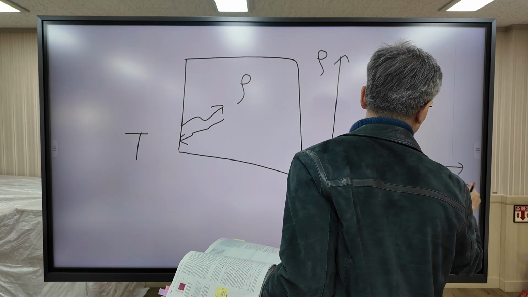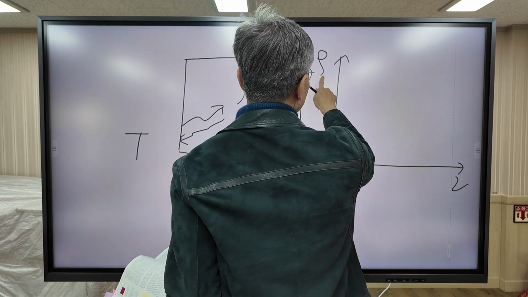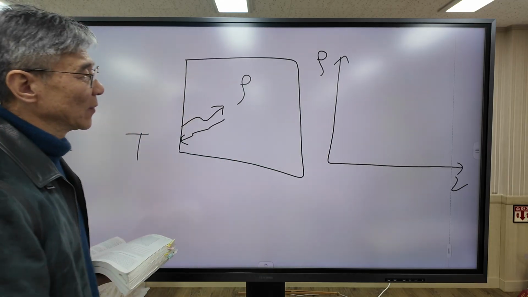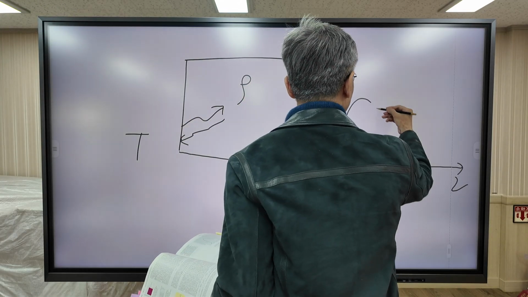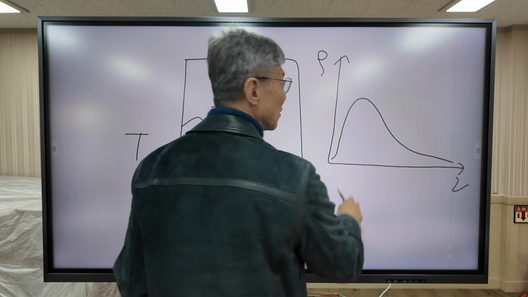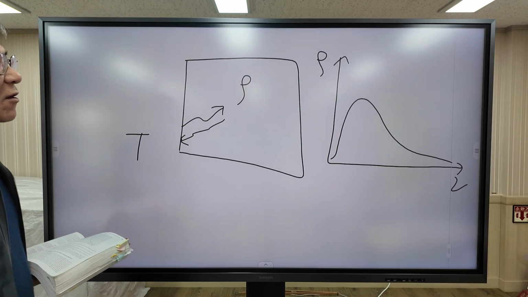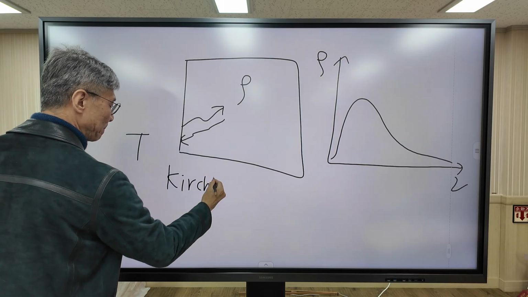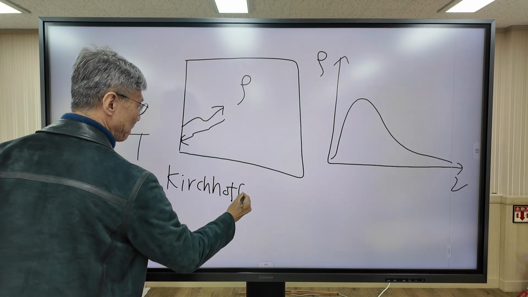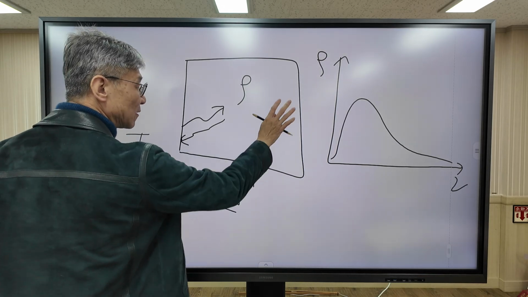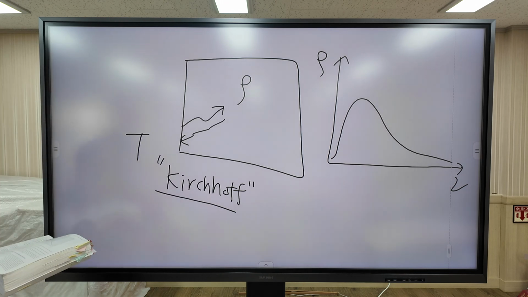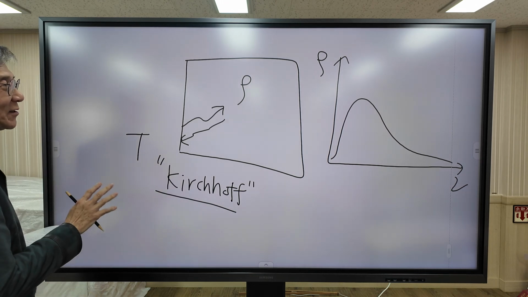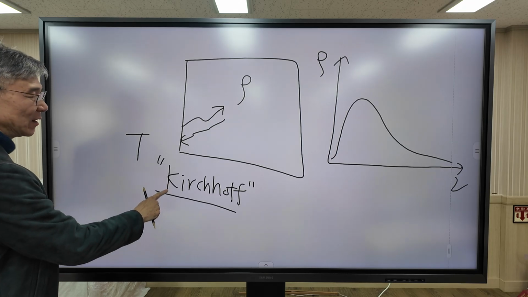The x-axis represents the frequency, and the y-axis represents the intensity of the light inside the cavity. The curve looks like this. This curve is called the blackbody radiation curve. And according to Kirchhoff, this curve is independent of the cavity material. So this is the main result from Kirchhoff.